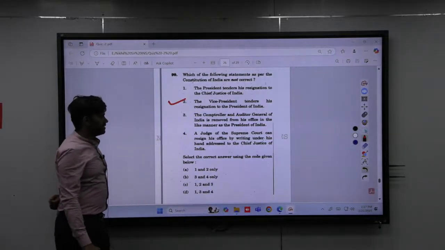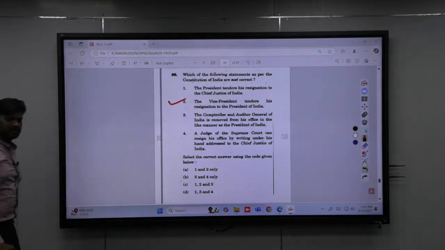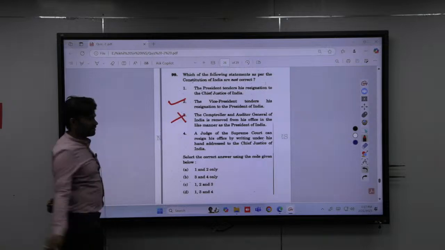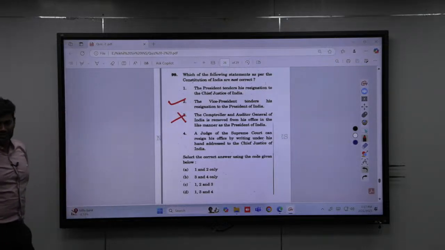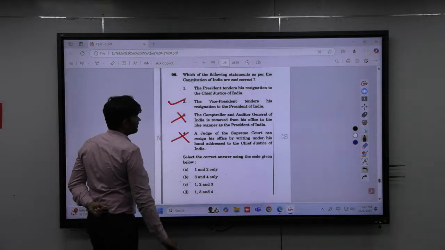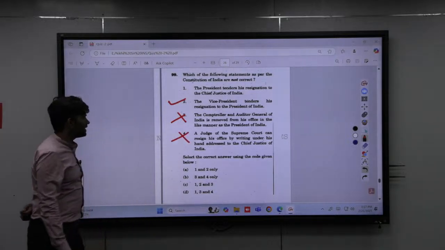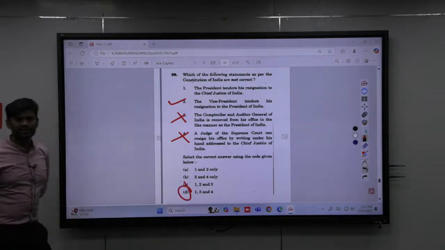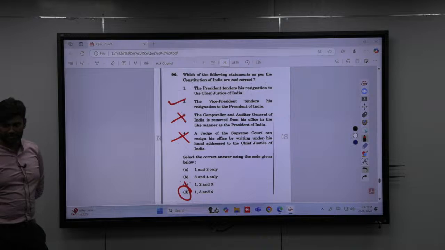The CAG is removed from his office in the manner of the President of India, right or wrong? It is incorrect. It is as per a Supreme Court judge. The judge of the Supreme Court can resign from his office by writing to the Chief Justice of India. That is incorrect. Not to the Chief Justice, he will resign to the President. Now they have asked which of the following statements are incorrect. So the answer will be 1, 3 and 4. Got it?